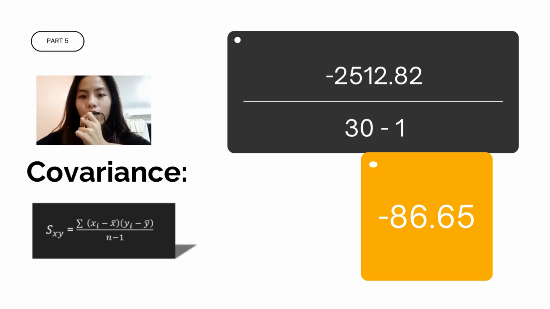Firstly, we take the value of the x variable and subtract its mean, which is 49.47, and repeat the same step for the y variable, and multiply them together, which gives the sum of negative 2512.82. Next, we divide by n minus 1, which is 30 minus 1, and we get the answer negative 86.65 for the covariance.